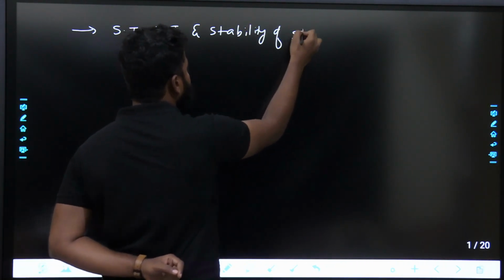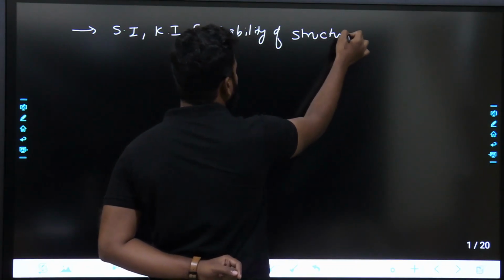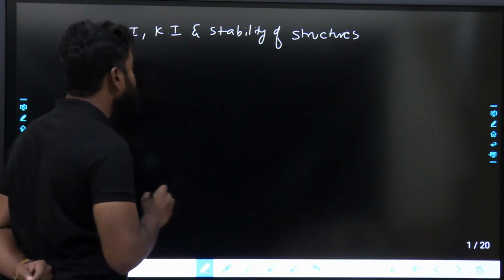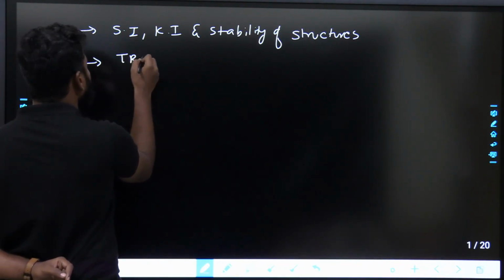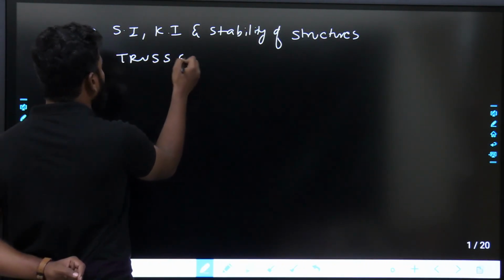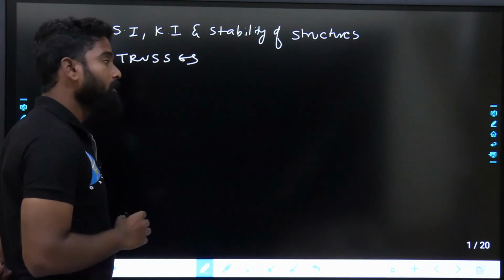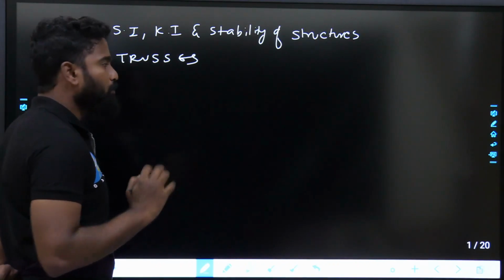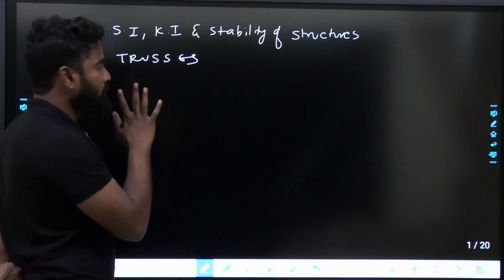Stability of structures is majorly important from both IES and GATE point of view, objective questions. Next one is stresses, equally important from IES and GATE point of view, conventional part, and this one also.